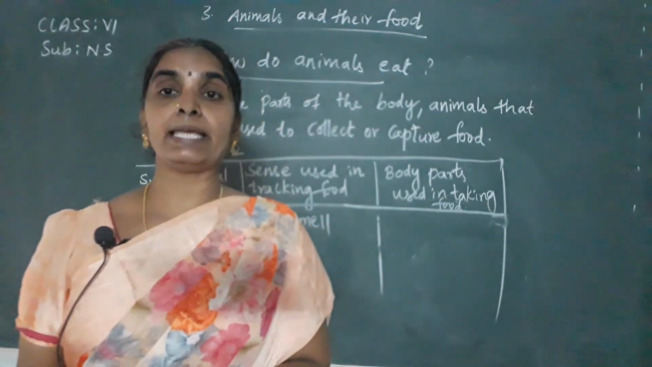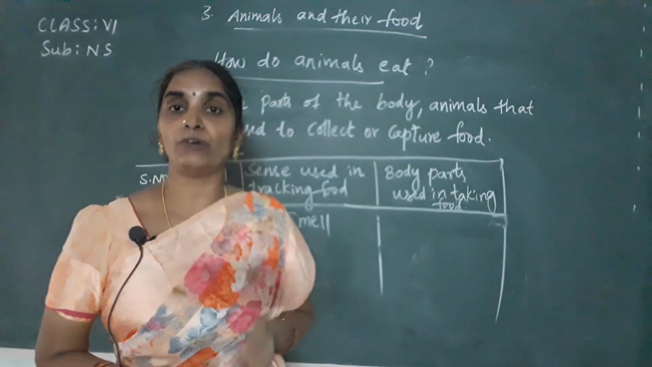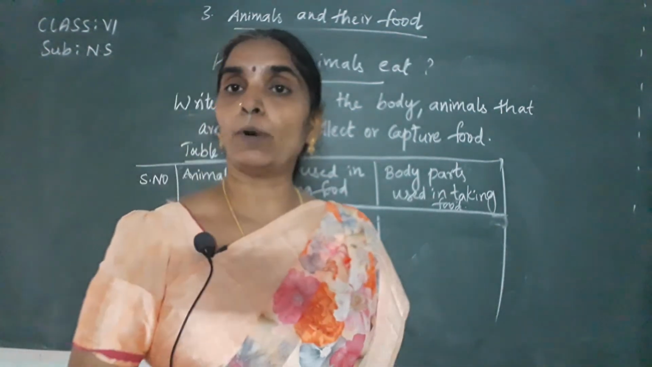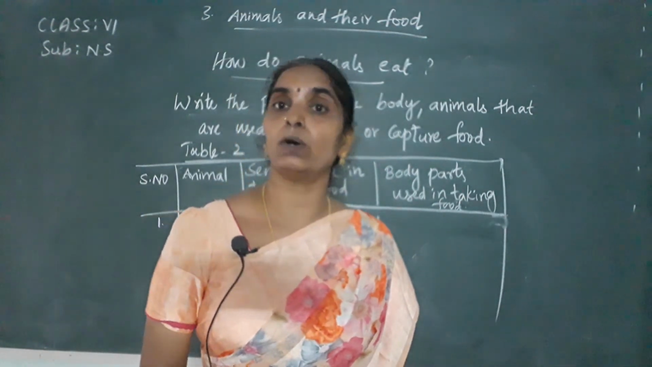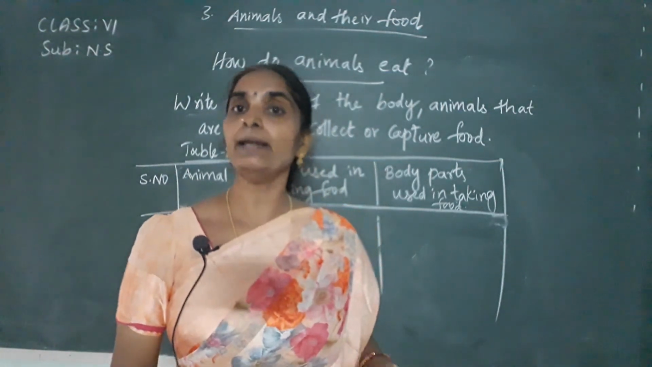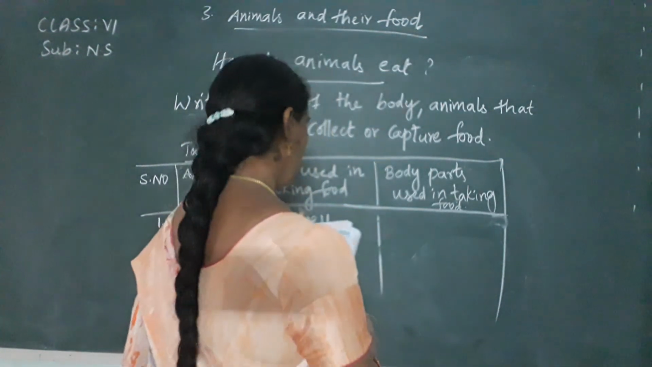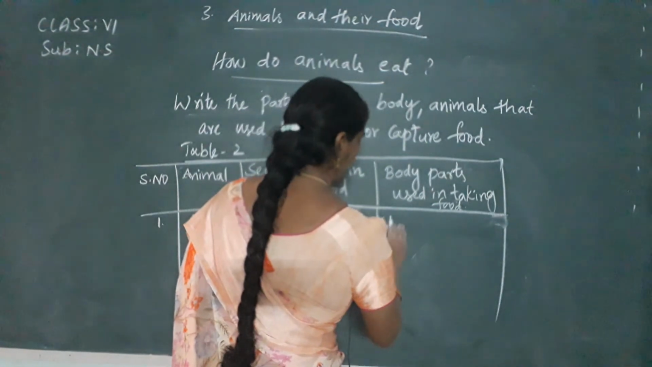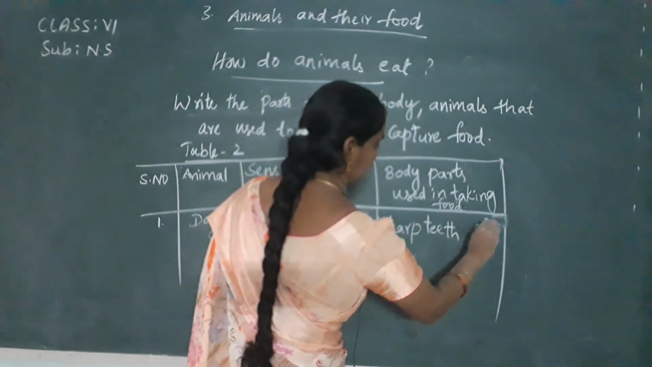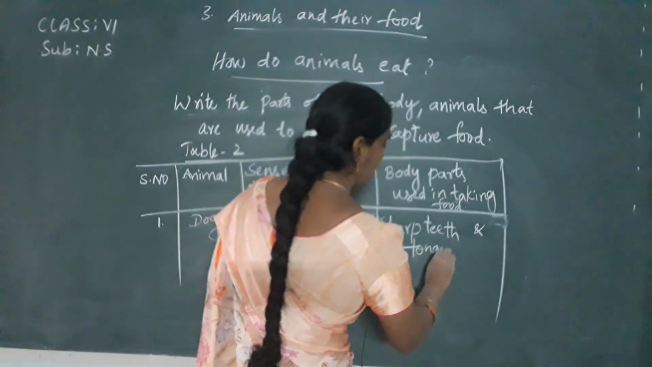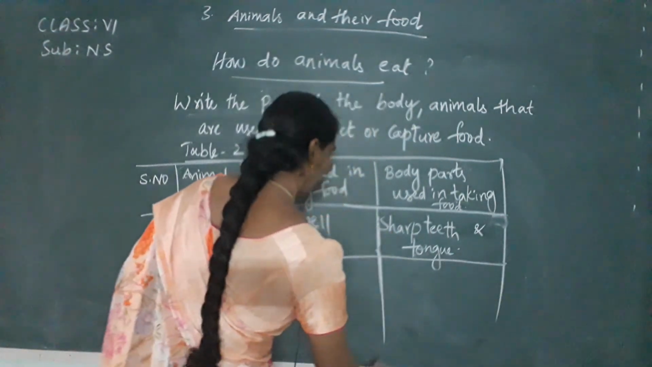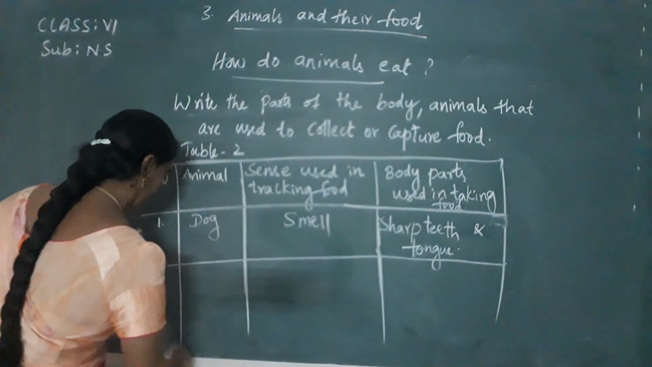Mostly you will be seeing the dogs taking the food with the help of their tongue, mouth part, isn't it? The tongue is a body part that is used by dogs for taking the food, and they tear the flesh with their canine teeth. So teeth and tongue, you can write over there. Sharp teeth and tongue. So you can see page number 24 in your textbook and complete the table over there.